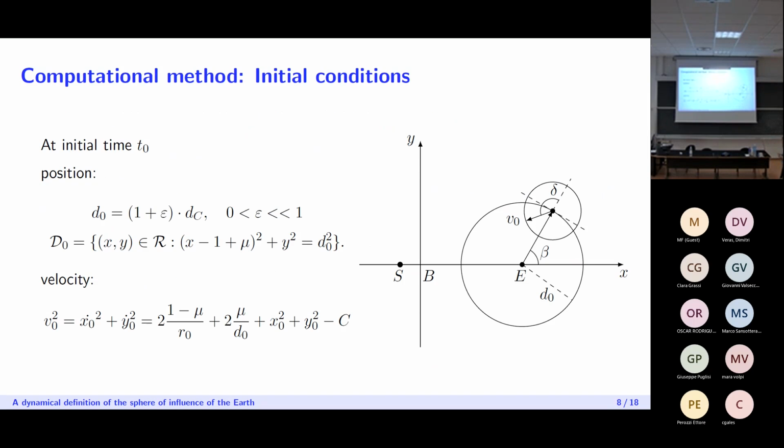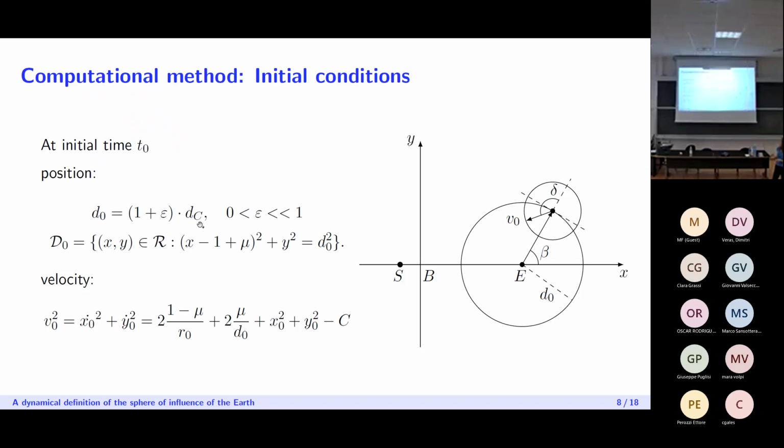So we took this distance dc and we used it to define the initial conditions that we will apply in our method. So in the synodic Sun-centered reference frame, we take a circle of radius d0 centered in the Earth, where d0 is a distance that is slightly greater than dc.